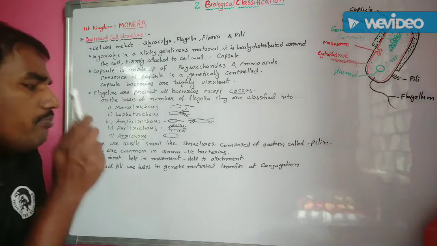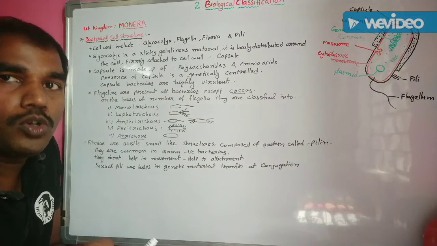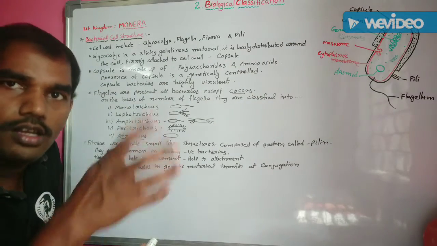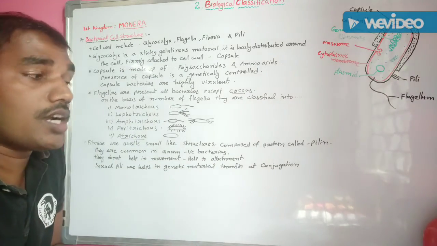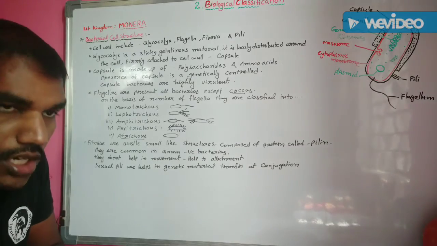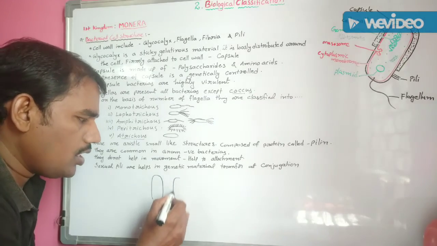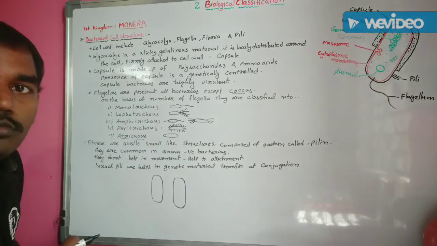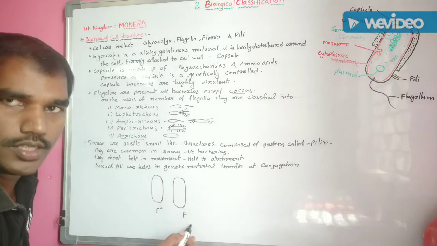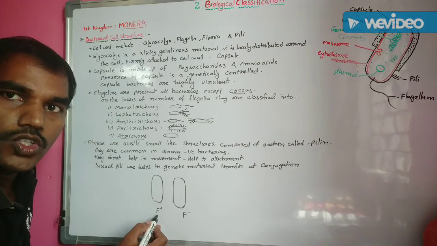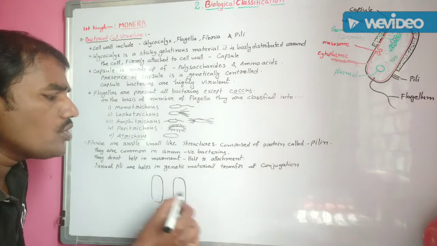Understand? Next, pili are normal and sexual. Normal pili are helpful for attachment to the host organism or surface. Sexual pili help in genetic material transfer. Suppose F plus and F minus strain bacteria. F plus is the donor cell, F minus is the recipient cell. One donates genetic material, the other receives it. So these are opposite cells.